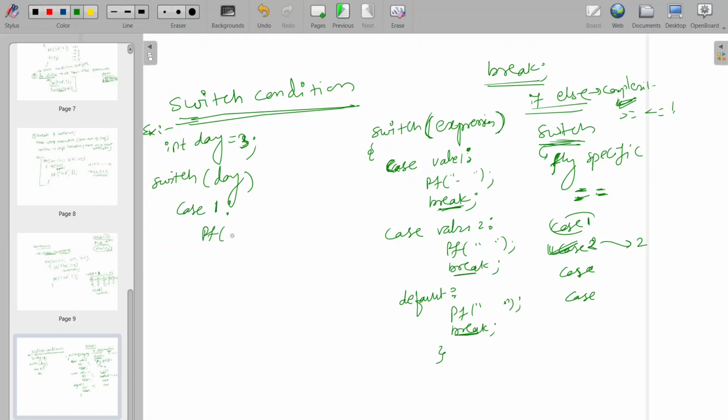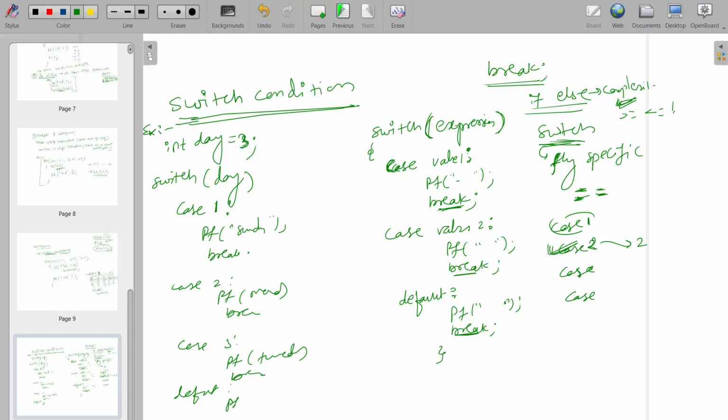So printf for this Sunday. Okay, break. Case 2, printf Monday. Break. Case 3, printf Tuesday. Break. Default, printf Thursday. Okay, break.